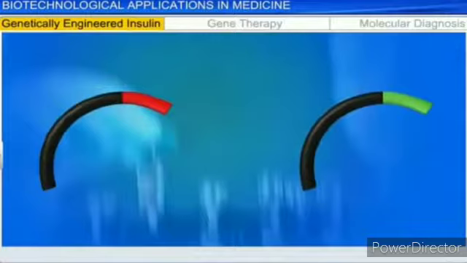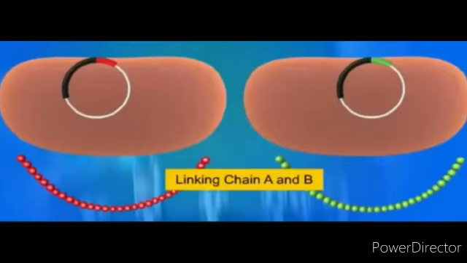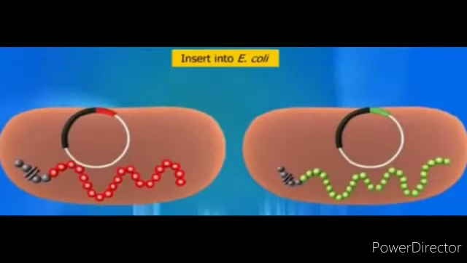In 1983, Eli Lilly, an American company, prepared two DNA sequences in plasmids corresponding to the A and B chains of human insulin, and introduced them into the plasmids of Escherichia coli to produce insulin chains.